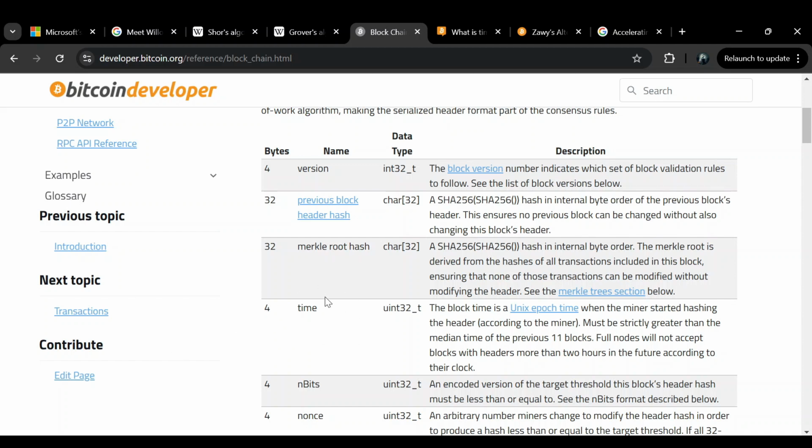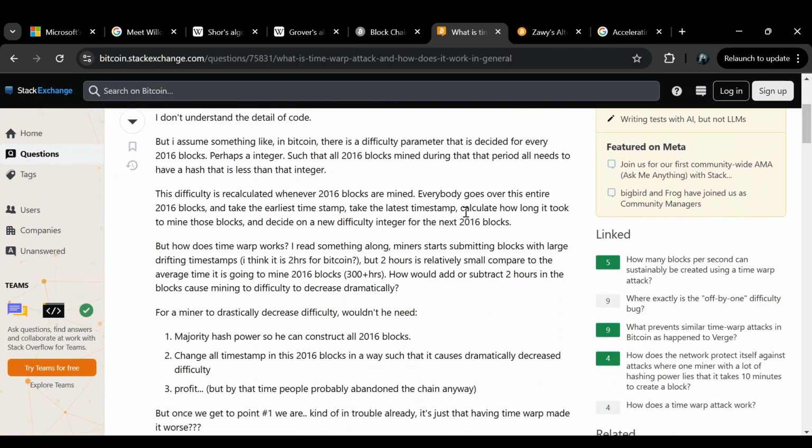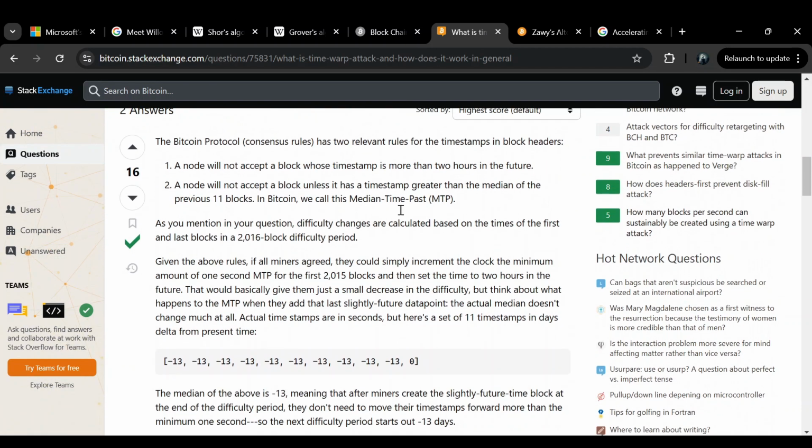So you can clearly see that if you have a majority of the hash rate, you're able to control this field. You can set this time in a way where the difficulty adjustment would just not kick in. So that's what is called a timestamp attack. And really, you could read more about it here. So here they call it a time warp attack. And you can read through this to learn what they're talking about.